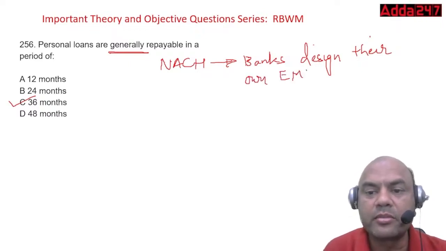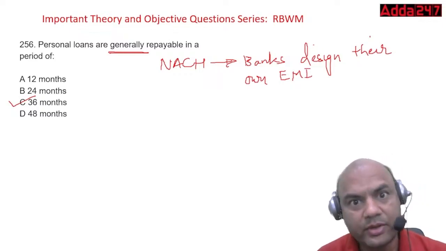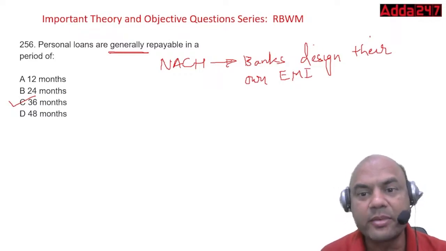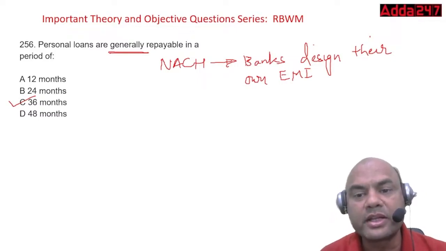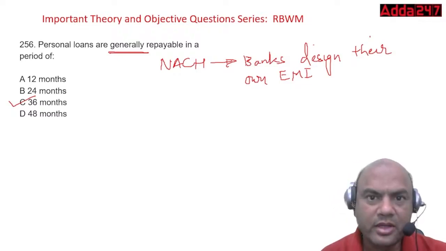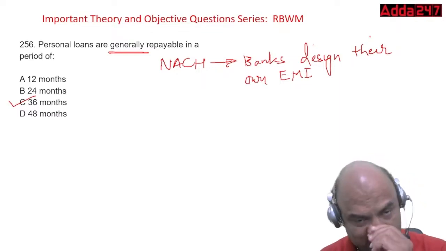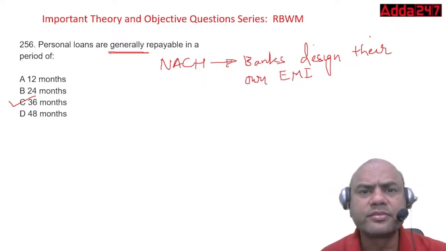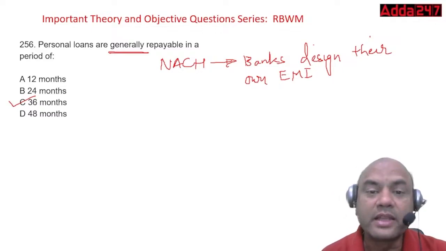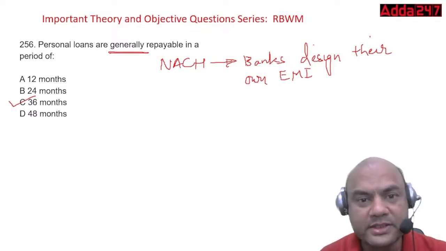Suppose if I want the EMI every 3rd day, I can have it, right? EMI is equated monthly installment. If it is not monthly, then we won't call it EMI. We'll call it EDI, equated daily installment. So suppose if I want the loan to be repaid in 1 month only, after a period of every 3 days, I can design it. That's why this NACH is a very important institution. It has changed the total banking scenario now.